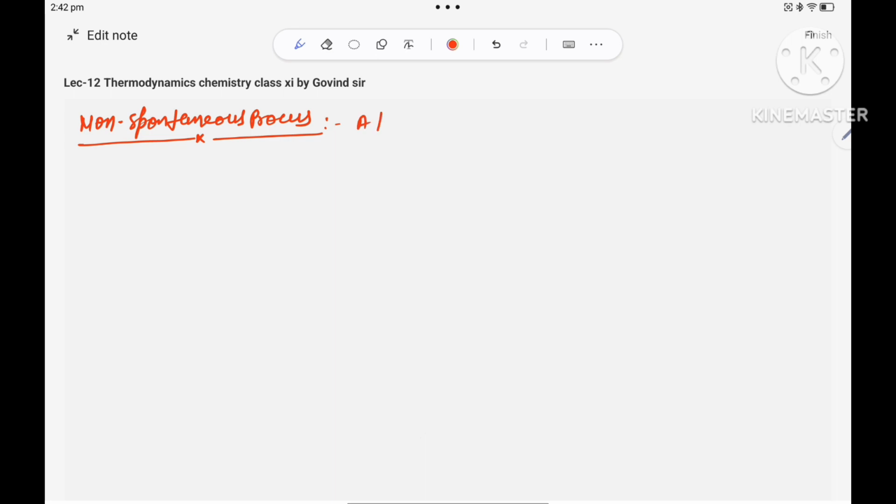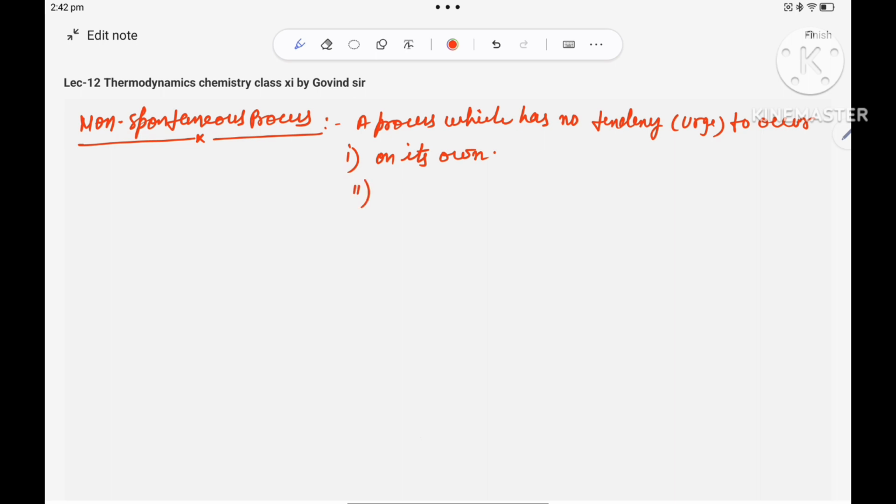A process which has no tendency to urge or to occur, number one, on its own, they do not happen on their own, or even with proper initiation.